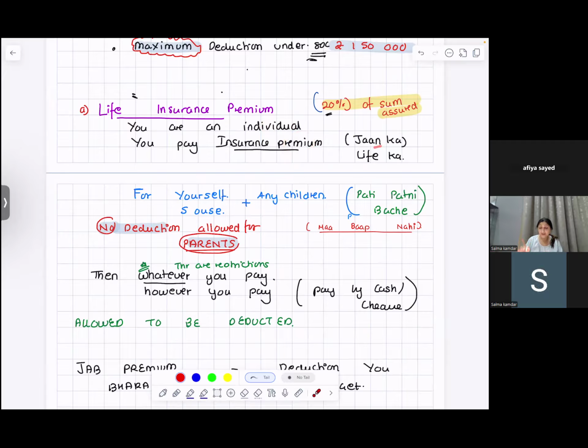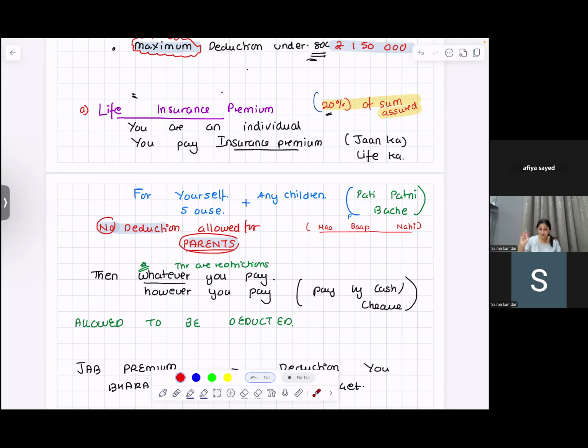Please remember, you're paying insurance premium of your life for yourself or your spouse or any of your children. We say pati, patni, and bacche. You, your wife, your children, not your parents.